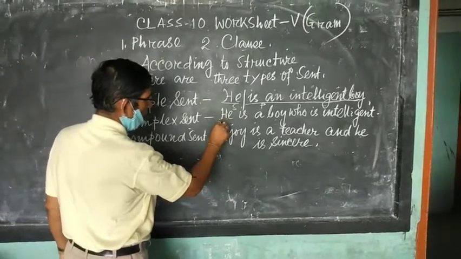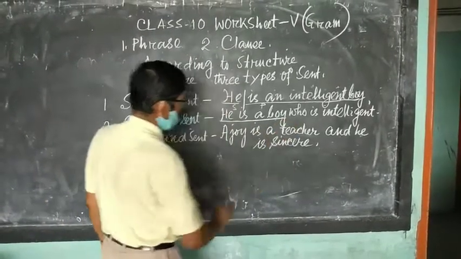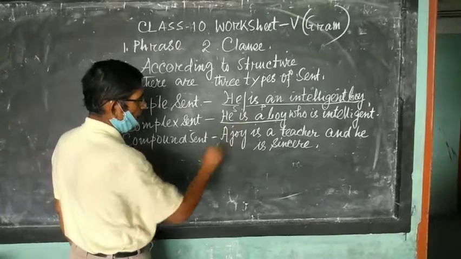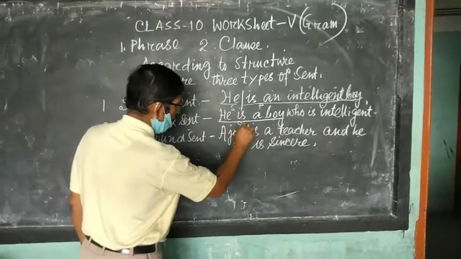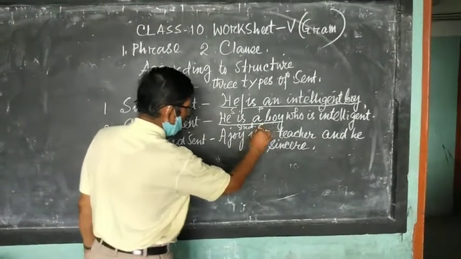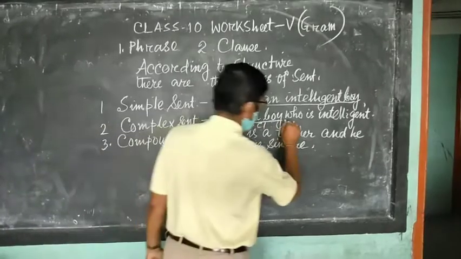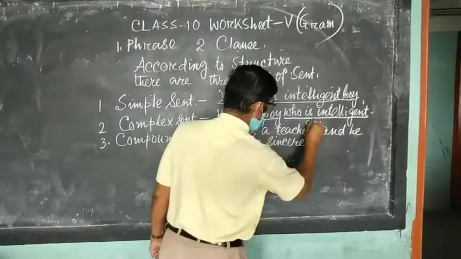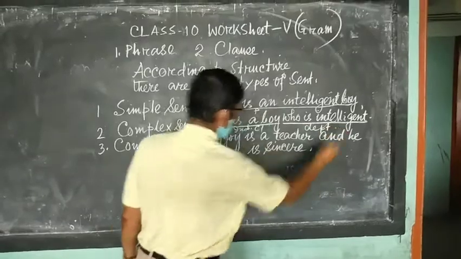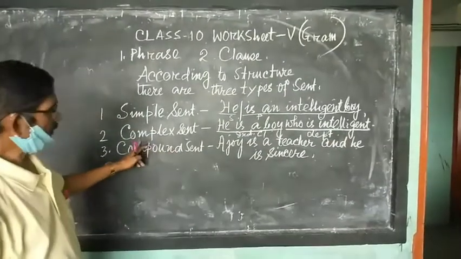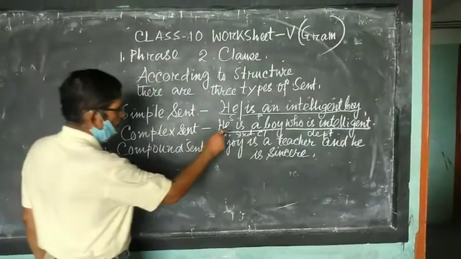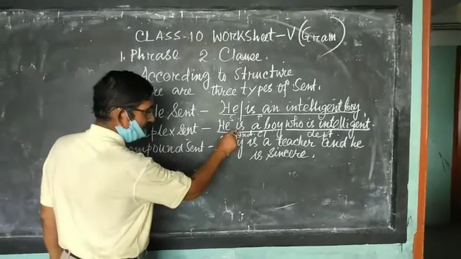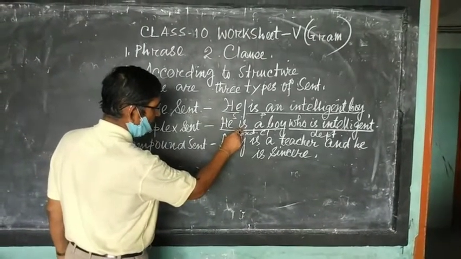And a complex sentence consists of one independent clause. For example, "He is a boy." This is an independent clause. And "who is intelligent" is a dependent clause. So a complex sentence consists of one sentence-like structure, one independent clause.